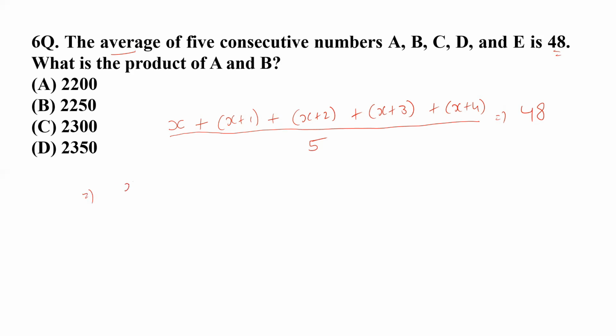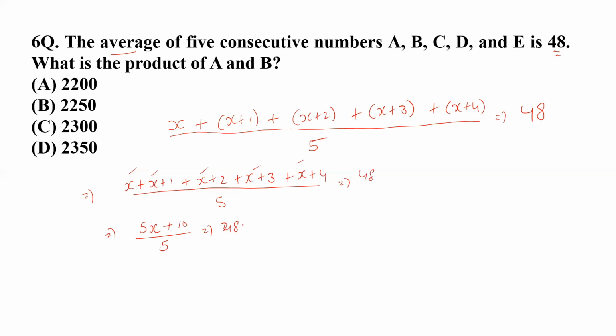So you can easily solve that. You just have to write x, plus x plus 1, plus x plus 2, plus x plus 3, plus x plus 4. And when you divide this by 5, you should get the value of 48. So now what you have to do? How many x's are there? 1, 2, 3, 4, 5 x's are there. So you have to write 5x. 1, 2, 3, 4: the sum of the other numbers is 10. So you write here 10 and divide this by 5, and that should produce the average of 48.